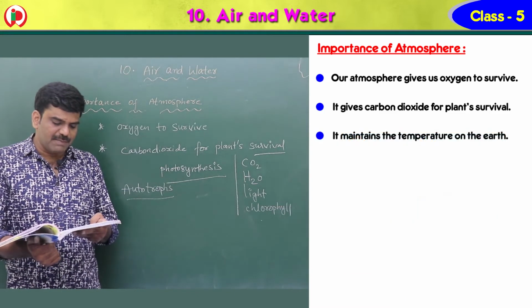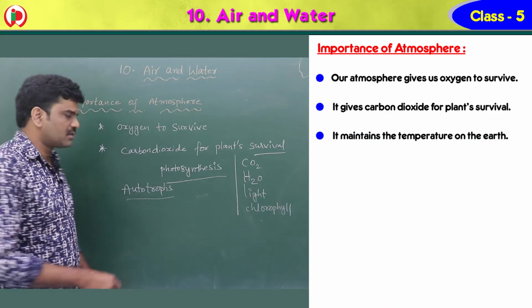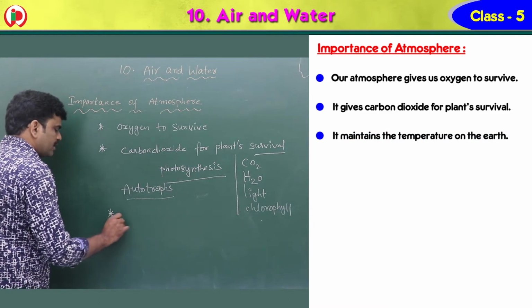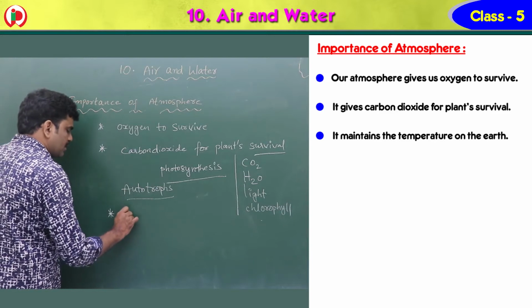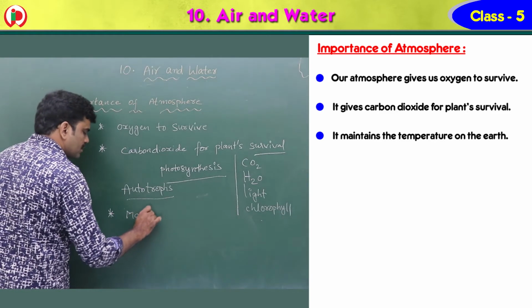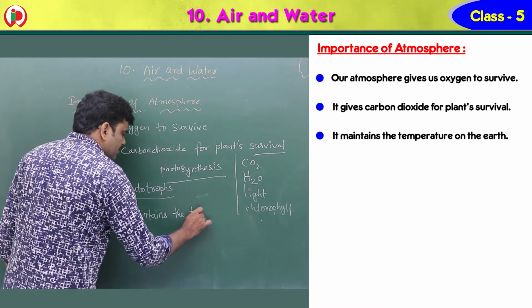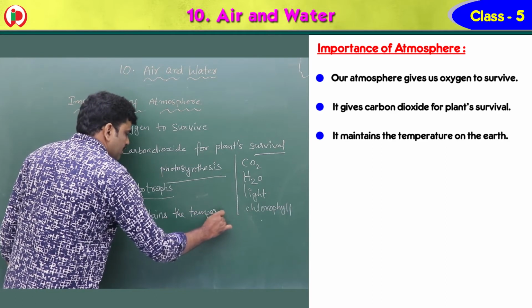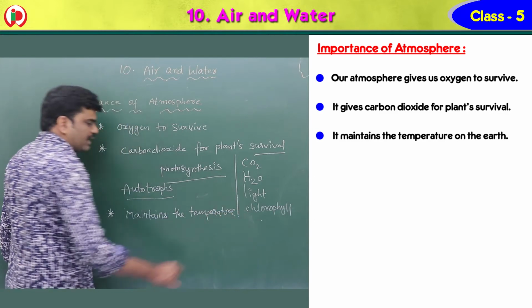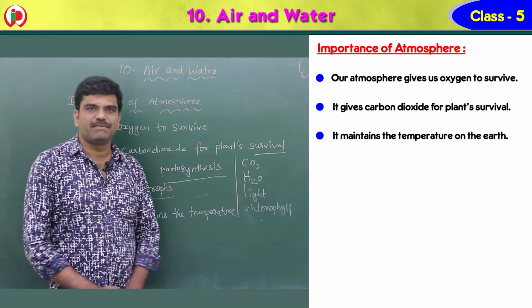Third point, it maintains the temperature on the earth. Children, what do you mean by temperature? The degree of hotness or coldness.